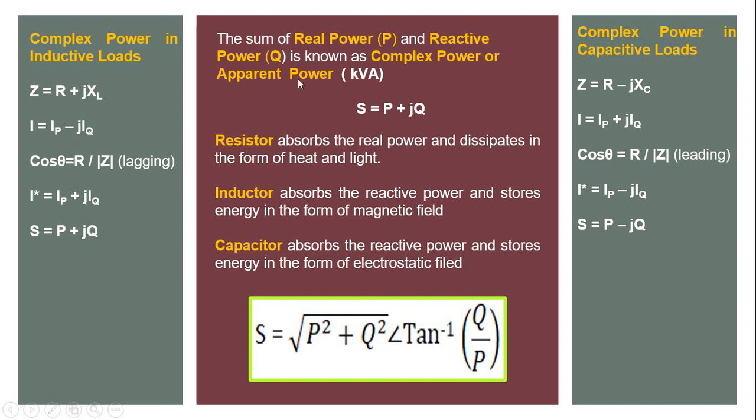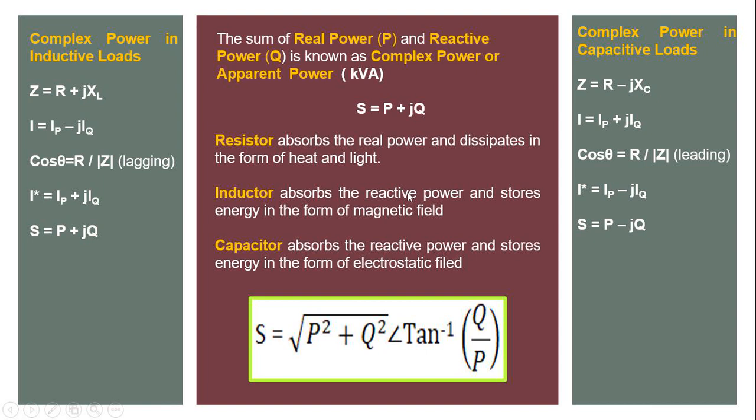Generally, major loads are inductive. In that case, our power factor is lagging and reactive power is positive. But when your loads are capacitive, then your power factor is leading and your reactive power is negative.